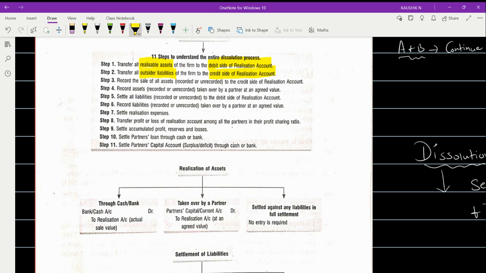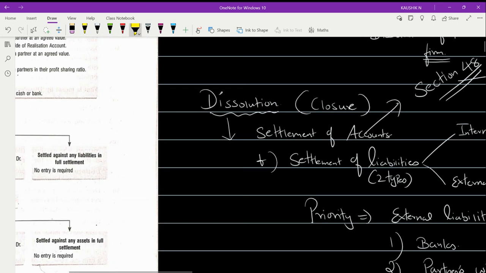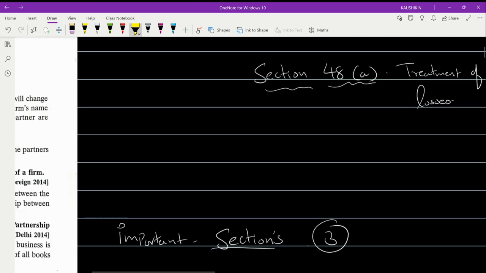Okay, so outside liabilities, you will be transferring the credit side of your what? Credit side of your real estate account. You may ask me, sir, you said we should not take the loan account. I said so. Whose loan should not be taken? The loan given to the partner or the loan taken from the partner. If you could just see the five important accounts what I mentioned in the below are okay.